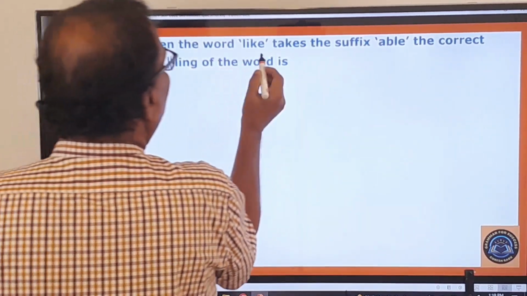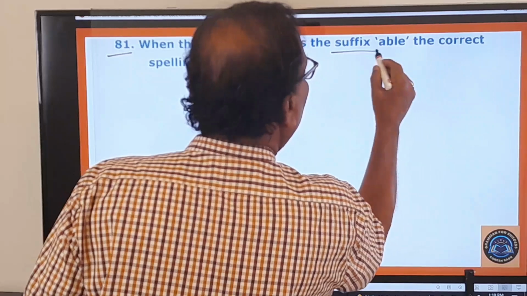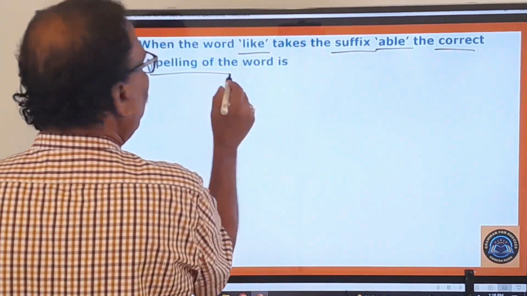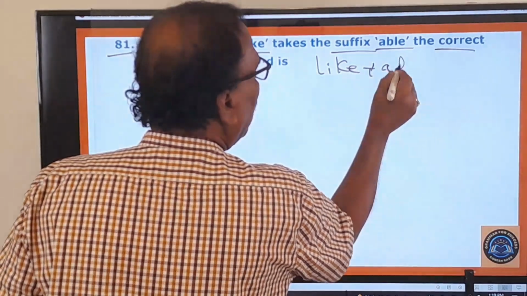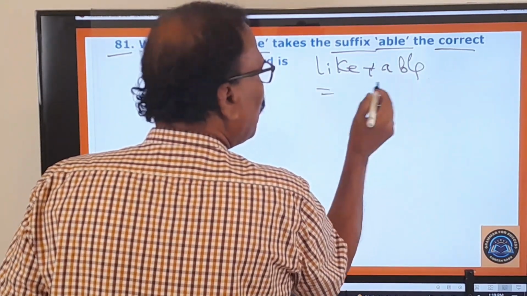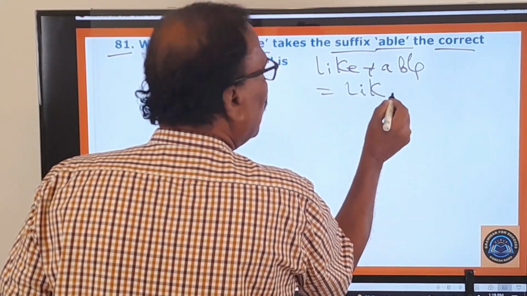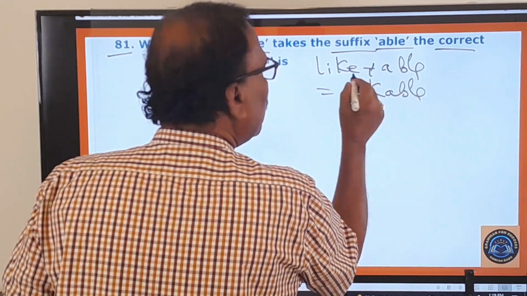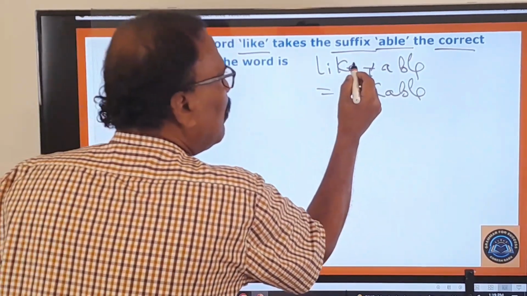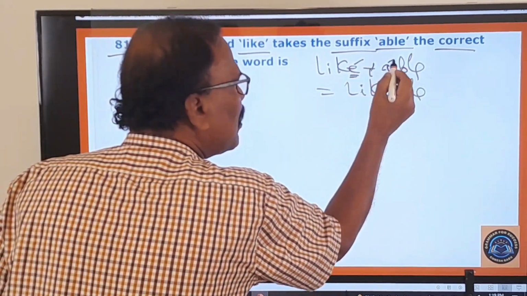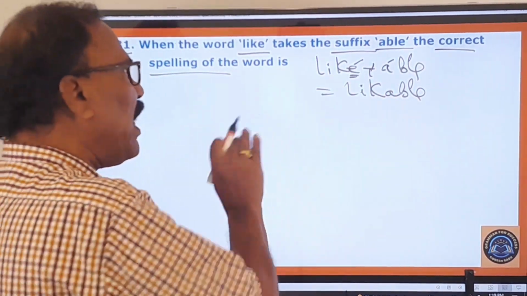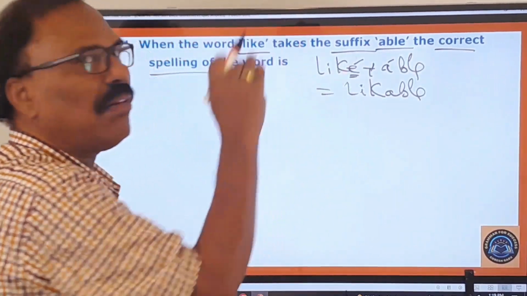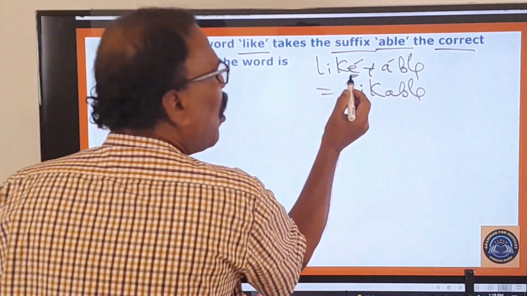81st question. When the word like takes the suffix able, the correct spelling of the word is... like plus able. When these two come together, that becomes likable. The E is dropped because this is a vowel sound and this is a vowel sound. Two vowel sounds cannot be placed together. Like plus able, likable. So this E is dropped, you can see that.